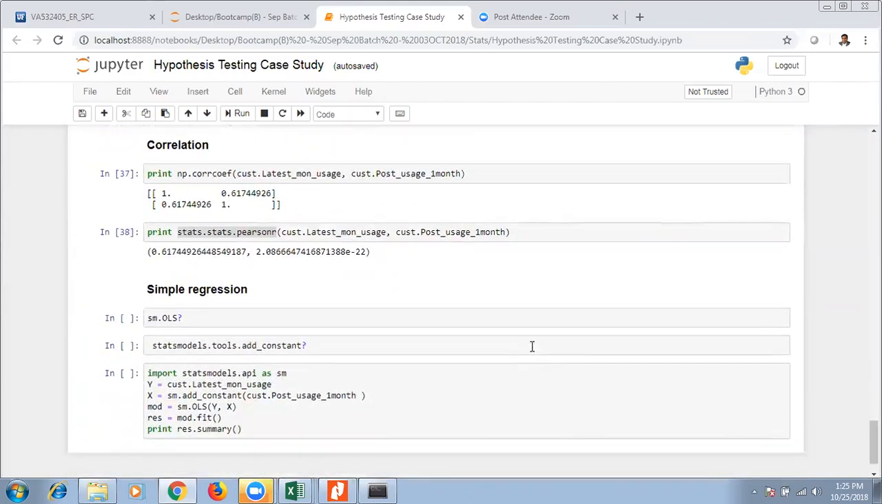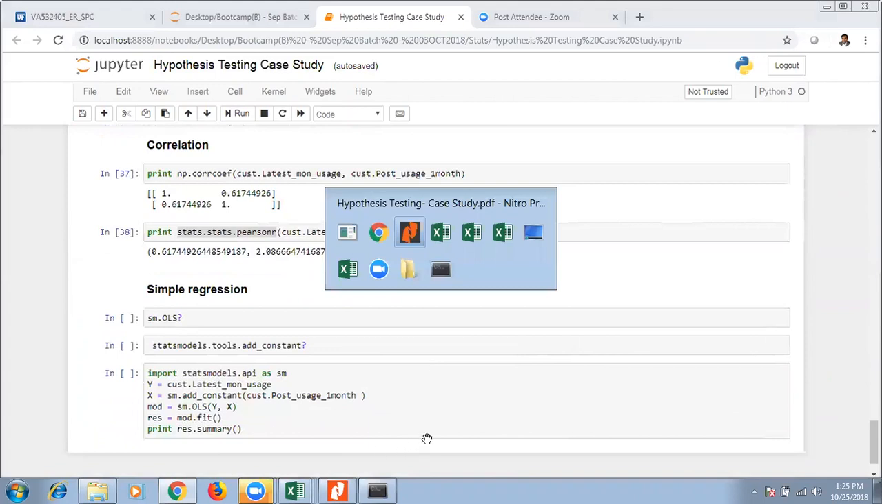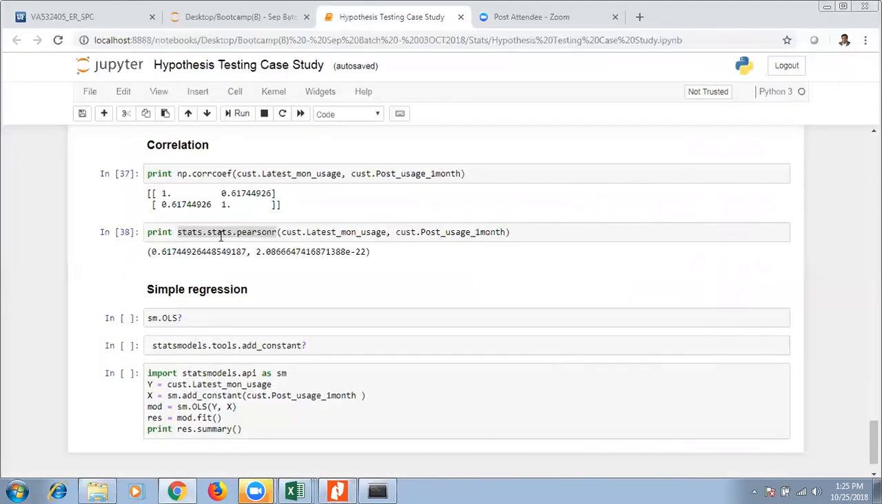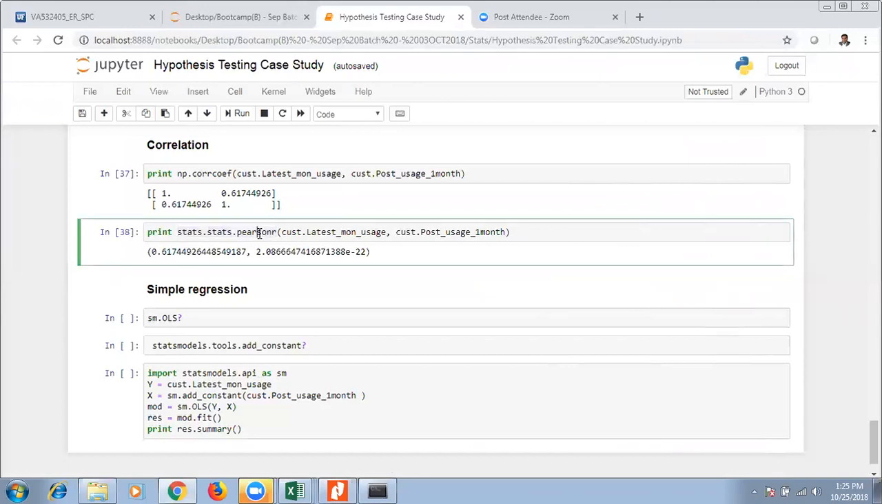And the last one is correlation, right? Is there any relationship between card usage in the latest month and pre-usage of the campaign? These are two numerical variables, and for two numerical variables you have a stats test and a Pearson correlation. There are two types of correlations, Pearson and Spearman. We use Pearson if both variables are numerical, meaning continuous in nature. If the variables are discrete, then we use Spearman correlation, which is more like a rank correlation.